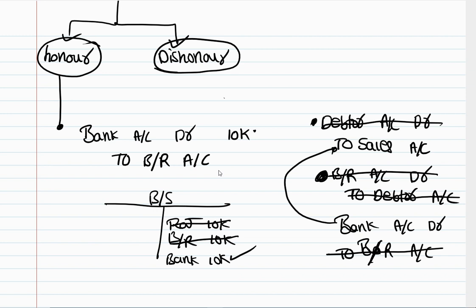But we cannot wait until we receive the money. We cannot say, okay, I will record in my books of accounts only when I receive the money. You have to write immediately whenever the transactions happen, right? Because we are maintaining the books of accounts under the accrual system, not on the cash basis.